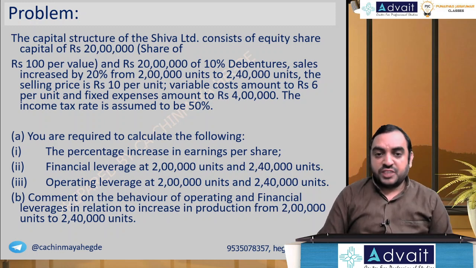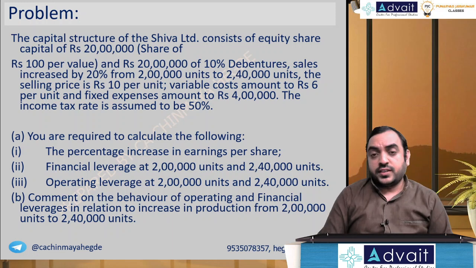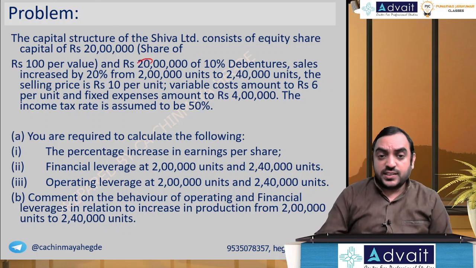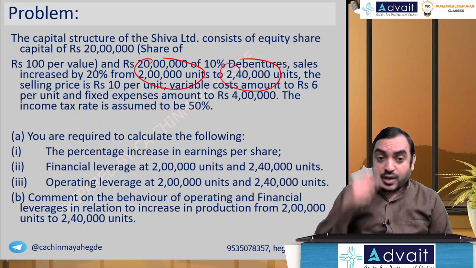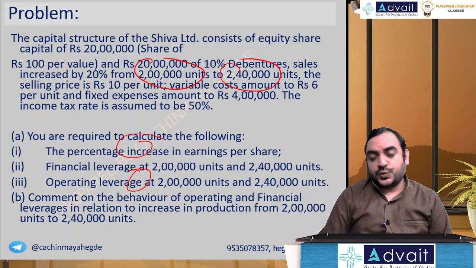You are required to calculate the following: the percentage increase in earnings per share, financial leverage at 2 lakh and 2 lakh 40,000 units, and operating leverage at 2 lakh and 2 lakh 40,000 units. Comment on the behavior of operating and financial leverage in relation to the increase of production from 2 lakh to 2 lakh 40,000 units. So we have two levels of sales here: one is 2 lakh units, the other is 2 lakh 40,000 units. They've asked what the financial and operating leverage are at each level. So let's do it in a columnar manner.